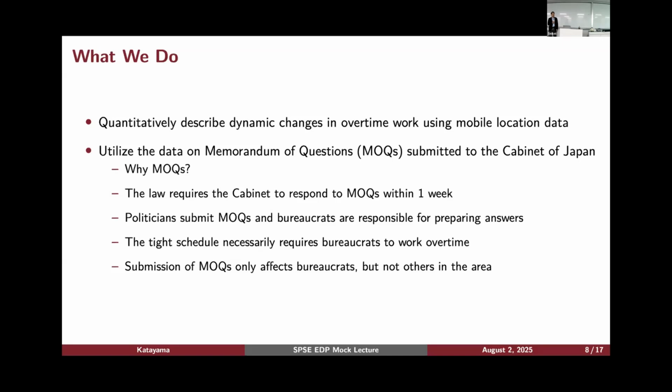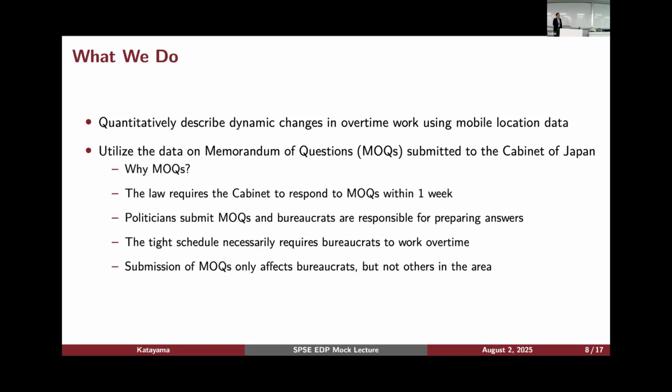So what's going to happen is that once I am assigned to prepare for MOQ, basically I have to work overtime, okay? This is the nature of the institutional structure in Kasumigaseki. So I will use this MOQ as a sort of exogenous shock to Kasumigaseki.